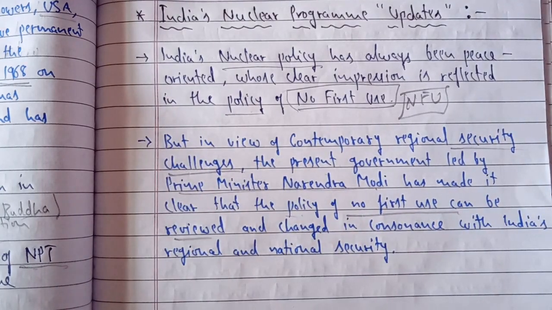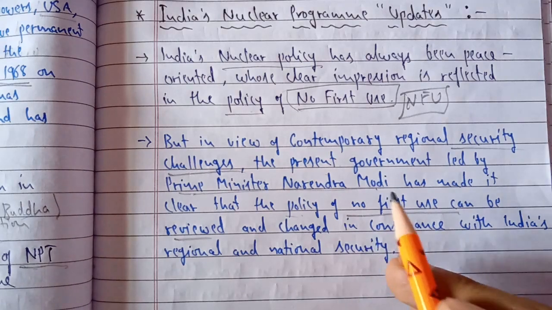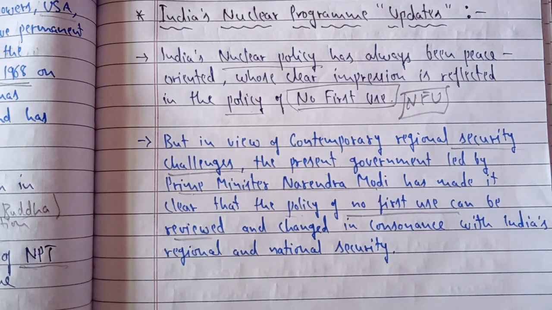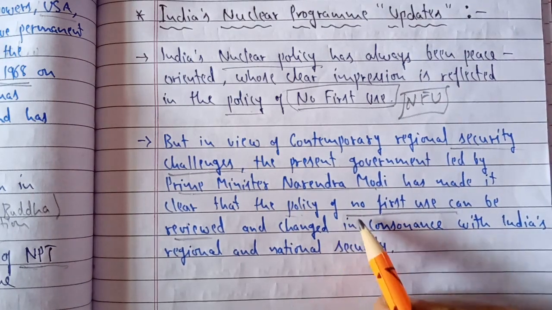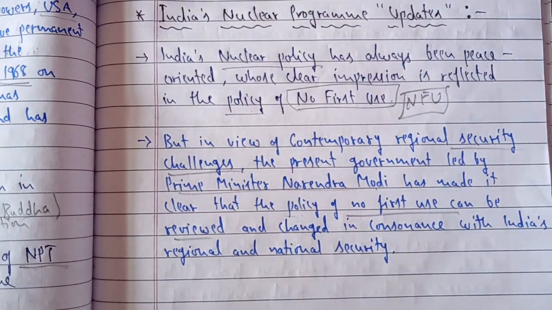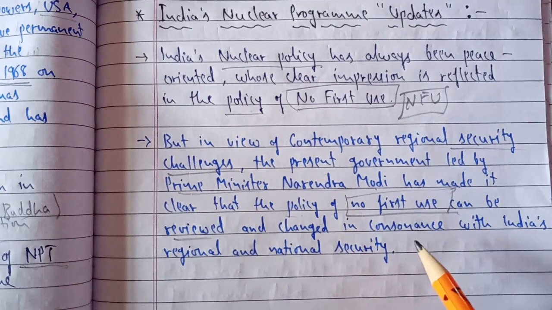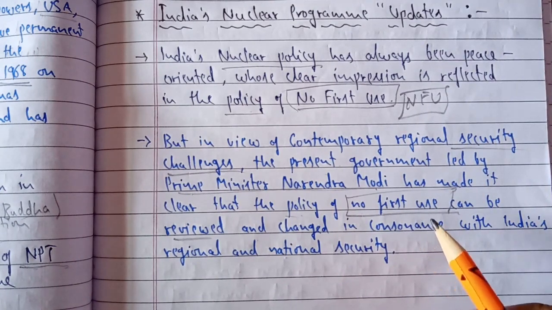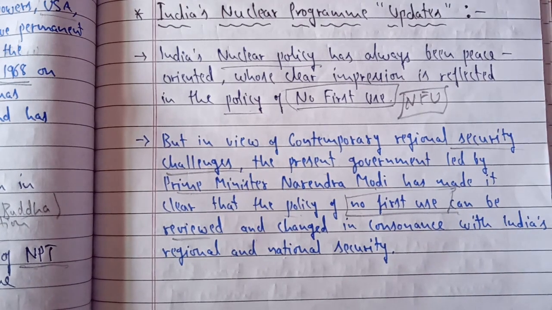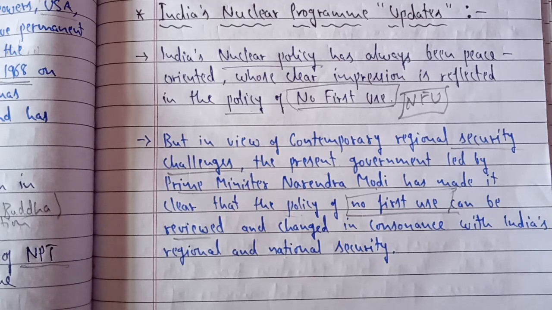Now a clear statement, or we can say a threat, has been given to China, Pakistan, and any country that is a threat to our security. Narendra Modi and Rajnath Singh have also declared that we are going to review the policy of no first use. That is, if you find anyone dangerous for the security and sovereignty of our country, we may use our nuclear weapons on that particular country. We may change this policy from 1998, because the situation at the global level has changed, and we can't be static with all our programs and policies, so we need to be dynamic with the passage of time.